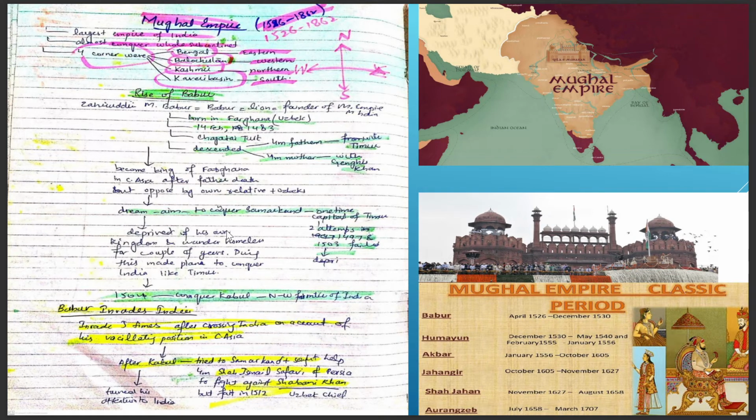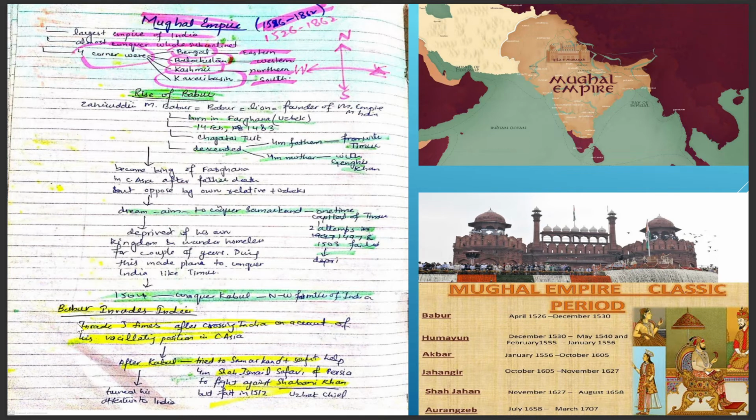After the opposition of his own relatives and the Uzbeks, he was deprived of his own kingdom and wandered homeless for a couple of years. During this time, he made a plan to conquer India like Timur. So he diverted his attention from Samarkand to India, because he was deprived of his own kingdom and had failed twice in his attempts to conquer Samarkand. So in 1504 he conquered Kabul. Kabul is the northwest frontier of India, which is now in Afghanistan.